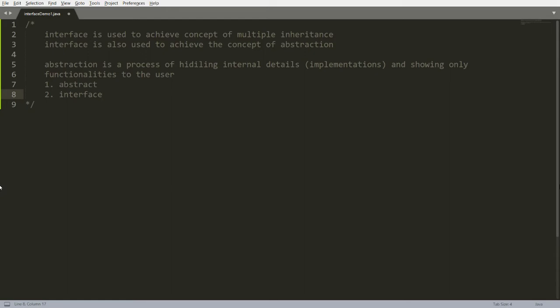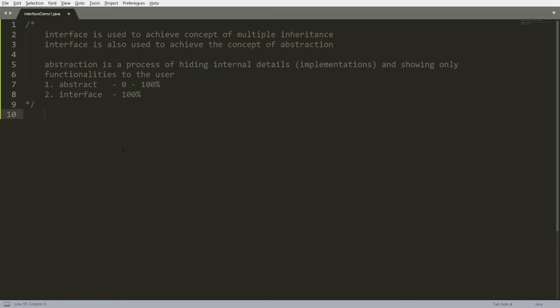Using the abstract keyword, you can achieve abstraction from 0 to 100%. So it varies. Why? Because abstract may allow the non-abstract method also. But using interface, your abstraction is 100%. So it is known as pure abstraction. 100% of the details will be hidden, so it hides internal details and shows only functionalities.